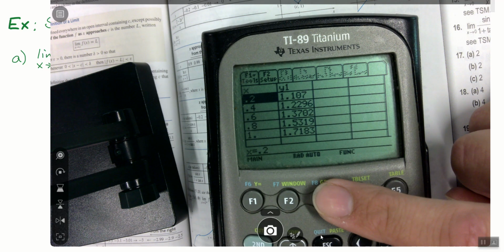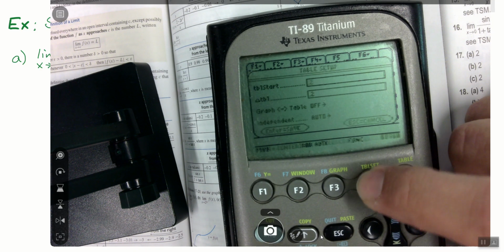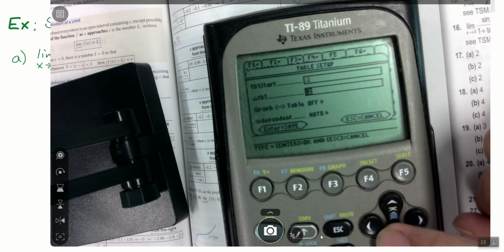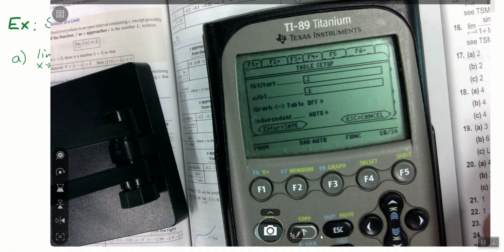Only arbitrarily what somebody told me. I said, what do you guys want to jump by? And I heard 0.2. I could have picked 0.1 or 0.05. Yep, as we get close to 0, because our limit is as x approaches 0.